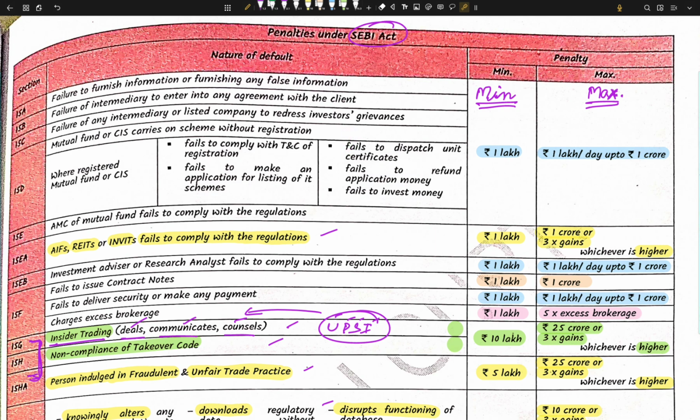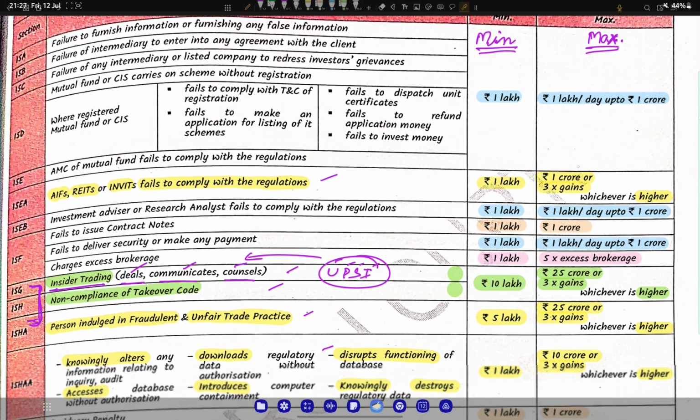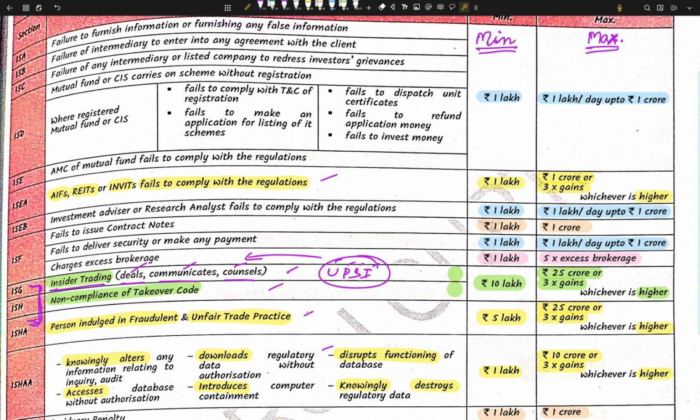Okay, then next is an AMC of a mutual fund failing to comply with the regulations. So here the penalty is 1 lakh, or 1 lakh per day up to 1 cr. So here there was no day concept in the important penalties that we discussed. The first time we are seeing it is 1 lakh per day. Earlier there was 25 cr, 3x, again 25 cr, 10 cr, then 10 cr, 10% is equal to 1 cr.